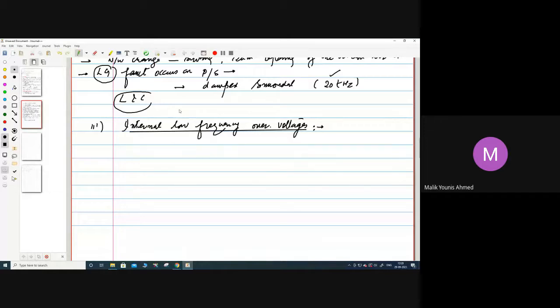So these are the internal low frequency over voltages. How do they occur? They occur at the power frequency. Power frequency means normal frequency, which in India is 50 hertz. Other foreign countries will have 60 hertz. So they will occur at the power frequency.